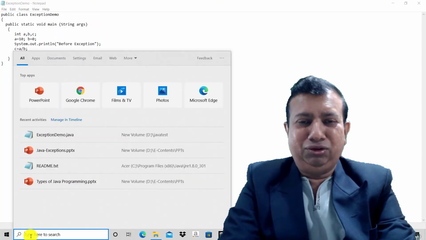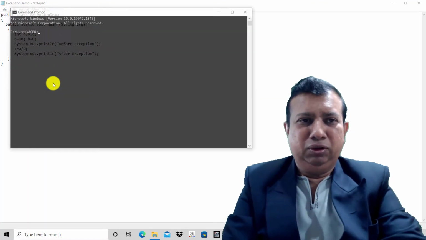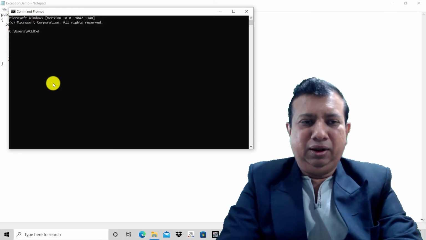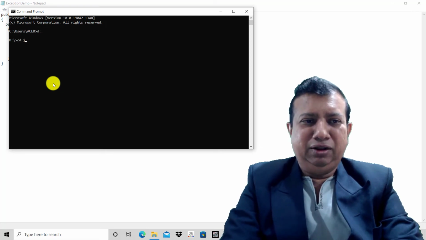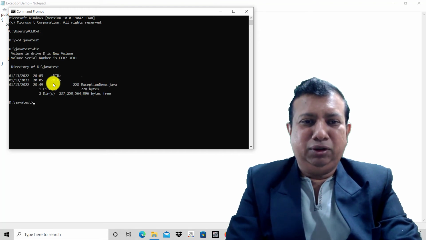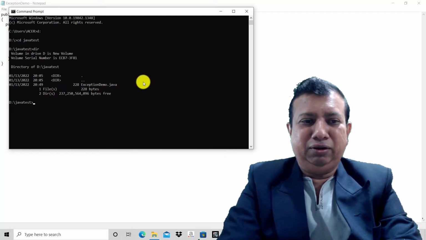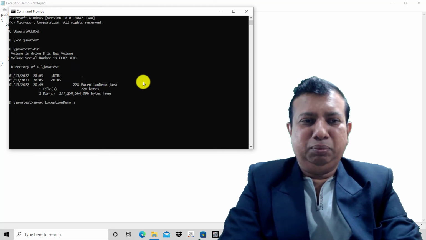Here I am using Windows 10, and therefore I am going to use the Windows command prompt. Let's go to the D drive. The folder I have created is Java test, and inside it you can see there is one file, ExceptionDemo.java. Now to compile the program, I am just saying javac ExceptionDemo.java. So just press enter.